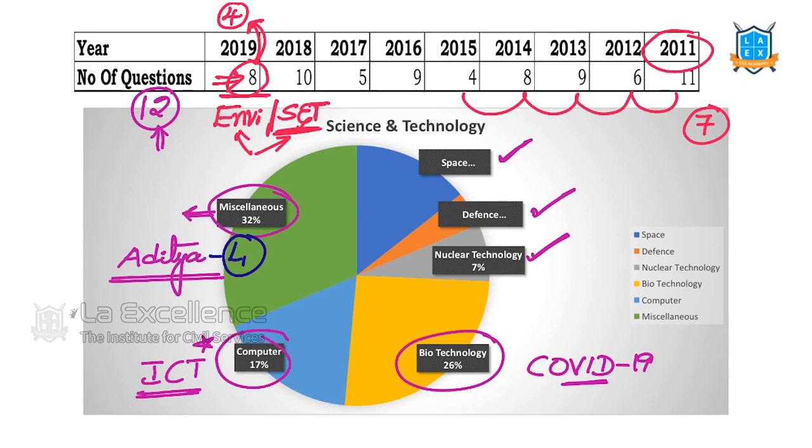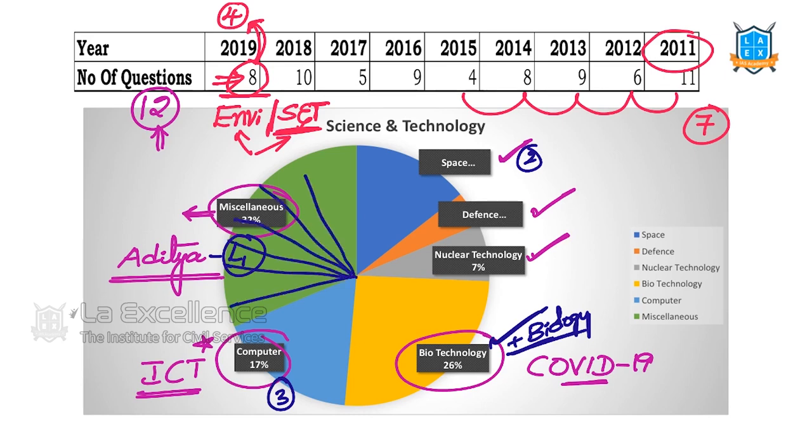This is the broad classification of science and technology questions based on the previous paper analysis. If we look at this diagram, we can see that biotechnology questions, including basic biology plus biotechnology, have a larger share compared to other topics. Space is the second largest area. Computers and ICT is the third important area. Then miscellaneous issues, consisting of many areas and new developments in various fields.